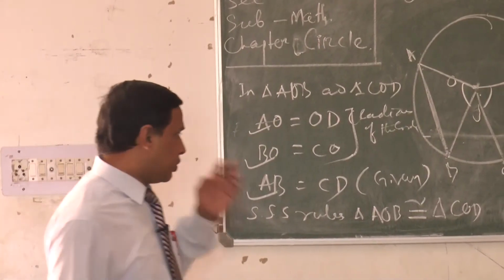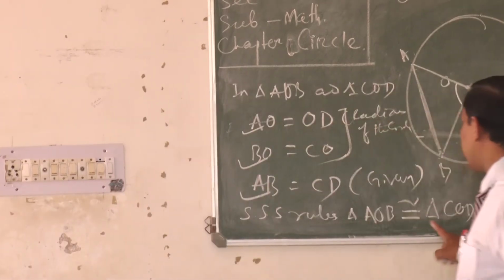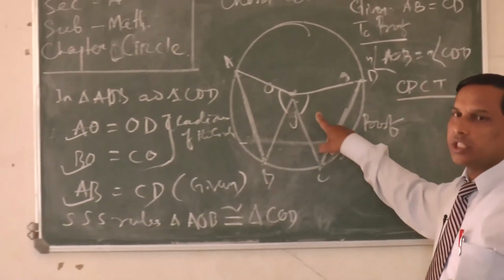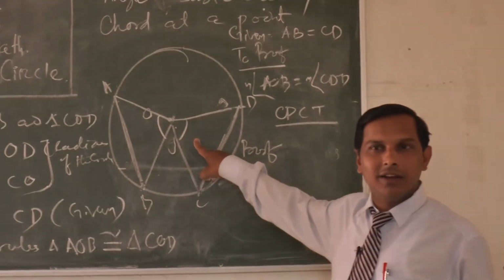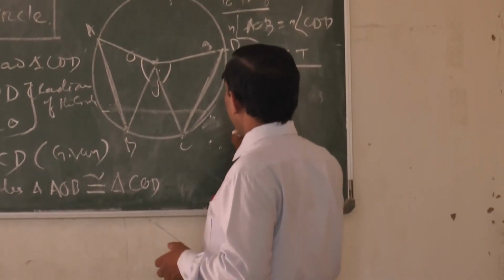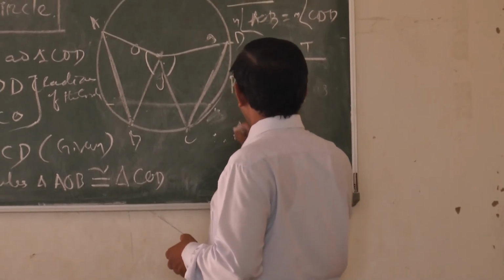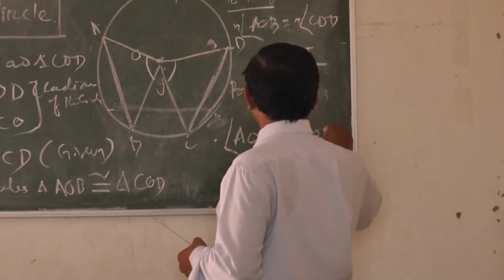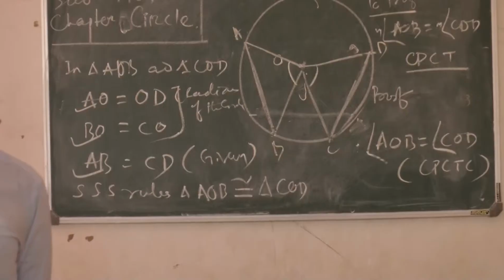Clear? So if triangle AOB is congruent to triangle COD, all the corresponding parts of these two triangles are congruent. Therefore angle AOB is equal to angle COD by CPCT: corresponding parts of congruent triangles are congruent.